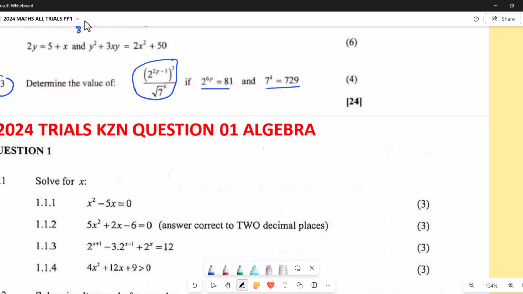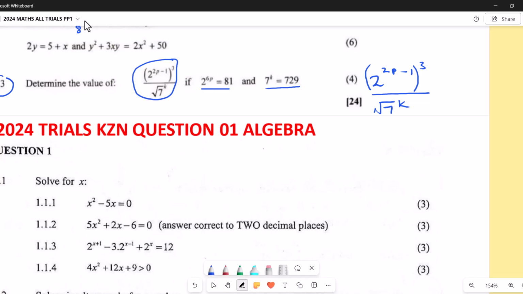We can see that is 2 to the power 2p, then minus 1, then to the power 3, divided by the square root of 7 to the power k.